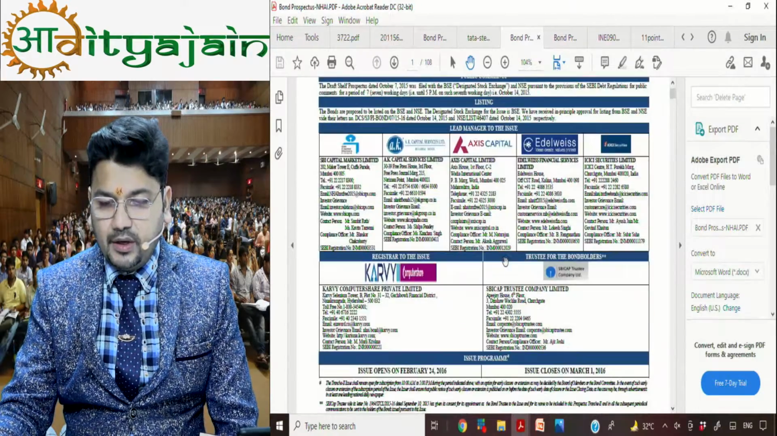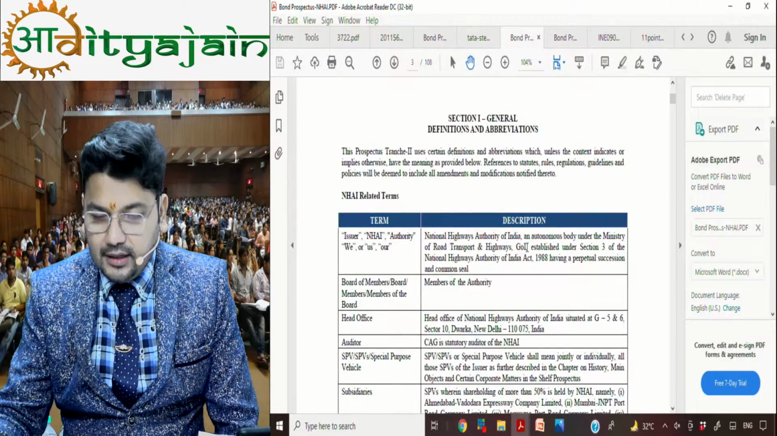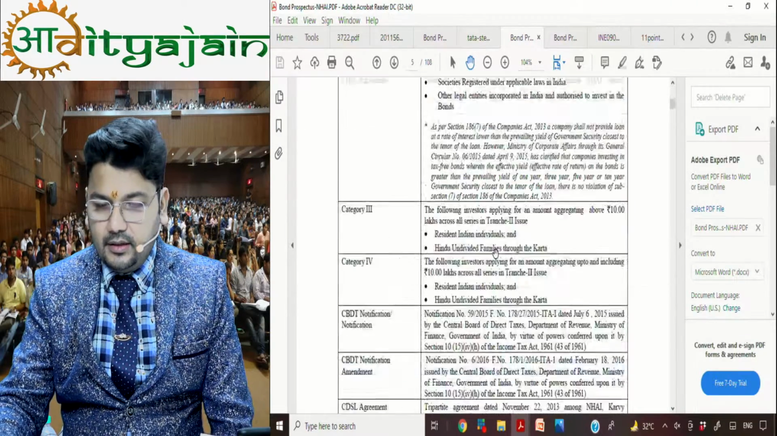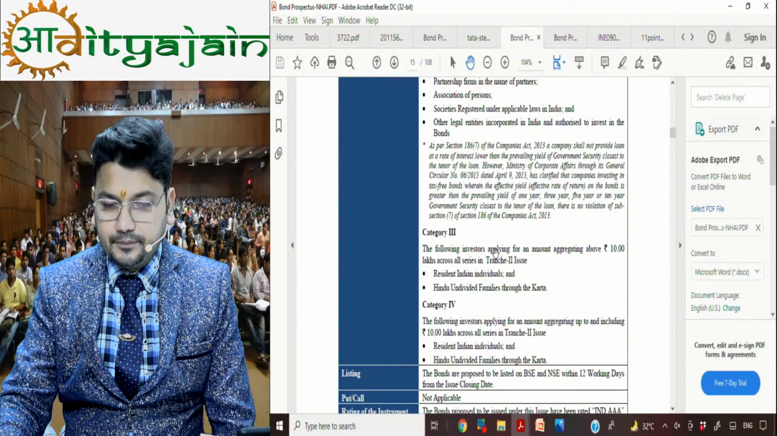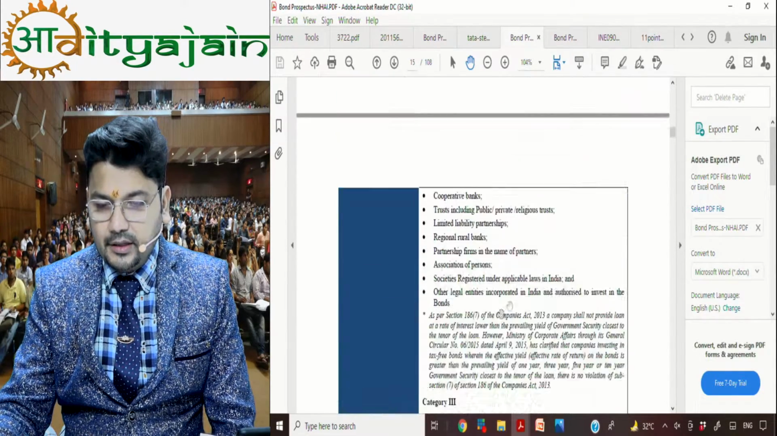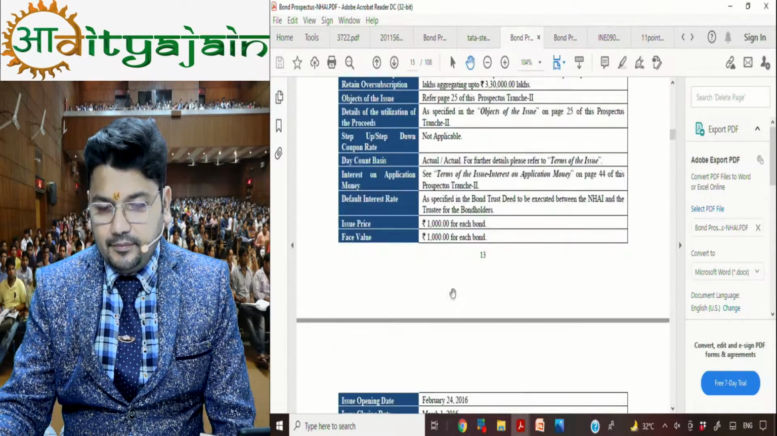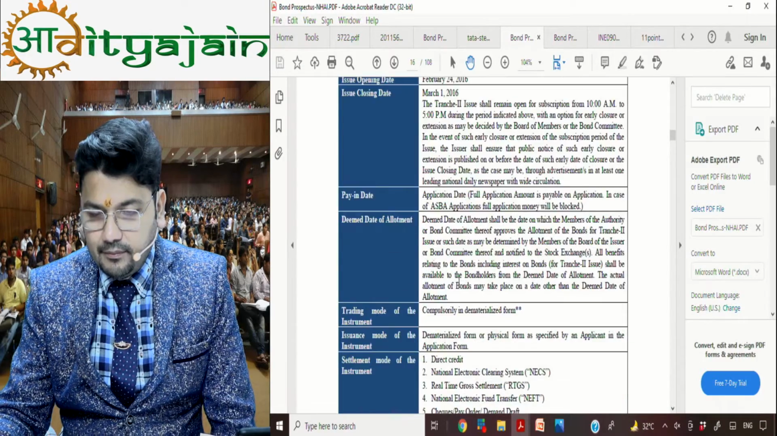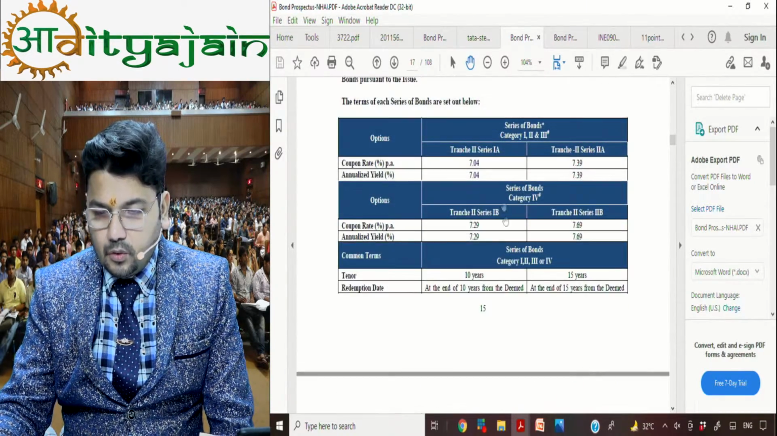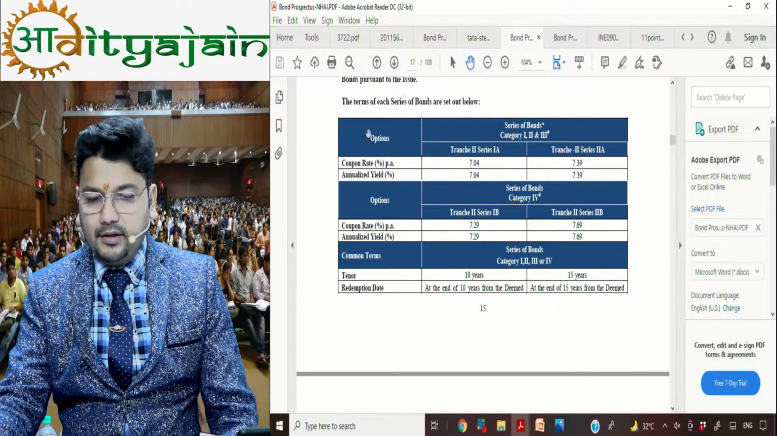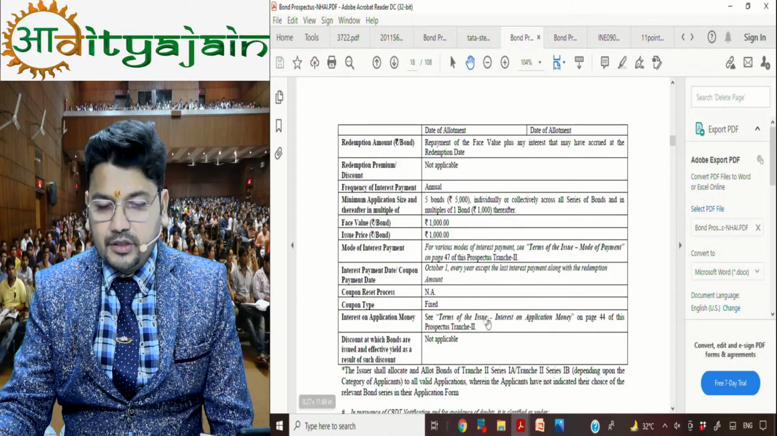NHAI prospectus. You can see it is a 108 page prospectus. Let's see some major points. Again, these are points which we just covered. And let's see the coupon rate. So the coupon rate is 7% around. It's written here, the coupon rate is 7% around, and all the information is given.